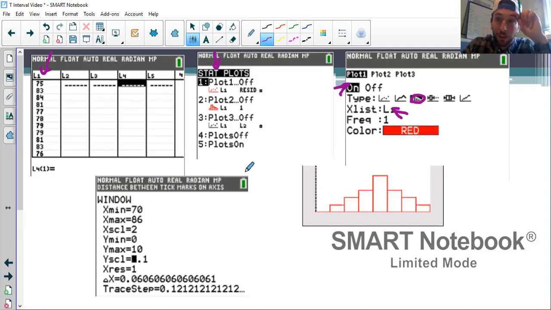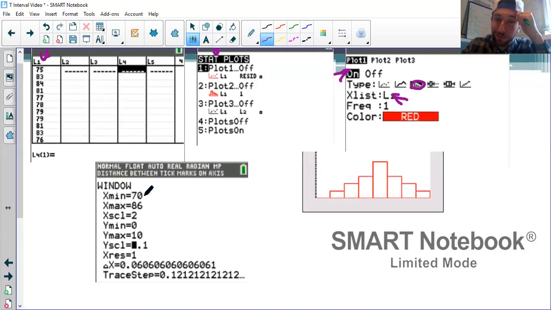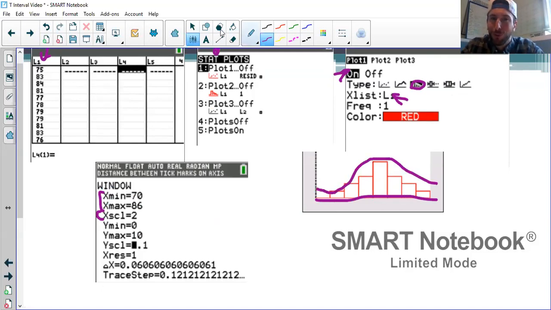Who cares? For this one, I did not use Zoom Stat. Instead of Zoom 9, I chose to set a window because the numbers were all between 70 and 85-ish. So I just went from 70 to 86 on my x-axis, counting by 2s. Remember, the y-axis for a histogram is just our frequency. So I just guessed 0 to 10. From there, just press graph. Don't hit Zoom 9, it'll undo all that. And so we can in fact see this is unimodal and symmetric. It's almost like I intentionally made it that way.